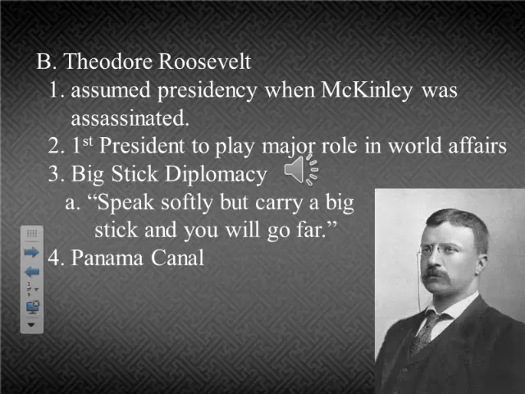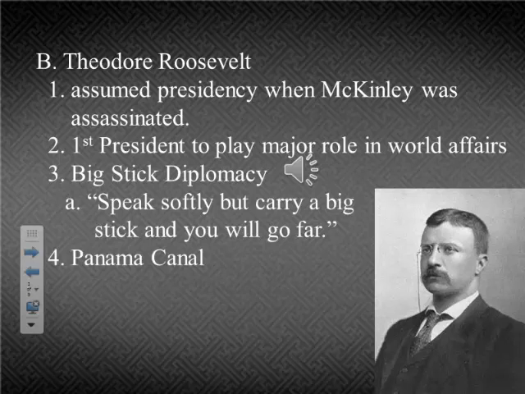Roosevelt would take the power of the presidency to new heights. He had a philosophy called big stick diplomacy, in which he once gave a quote saying that you needed to speak softly but carry a big stick and you will go far. Basically what he meant by that was, he's not going to talk a lot.